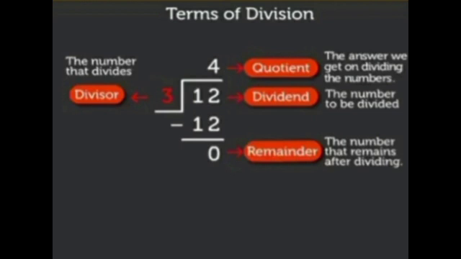That is 4. We can group under 4. 4 3s are 12. That 4 is the quotient. Quotient means the answer we get on dividing the number. If you subtract 12 from 12, you will get 0 as the remainder. After dividing, what is remaining is the remainder.